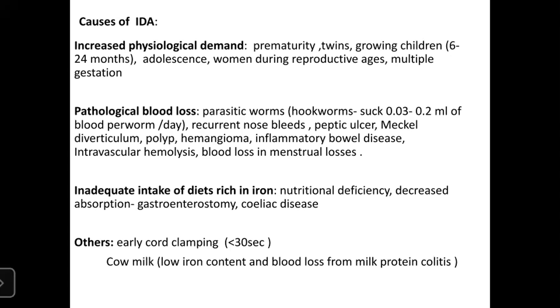In case of gastroenterostomy, celiac disease. Others are early cord clamping within 30 seconds to 1 minute. So cow milk is a very low source of iron content, and there is blood loss from cow milk protein colitis and such, right?